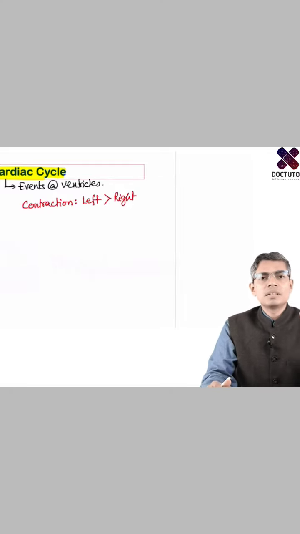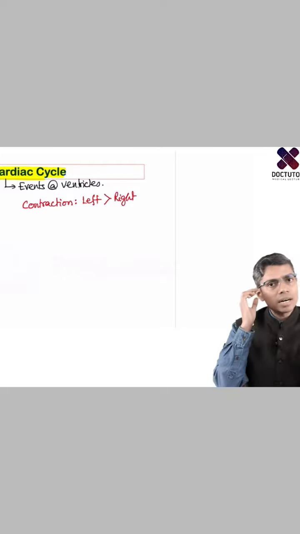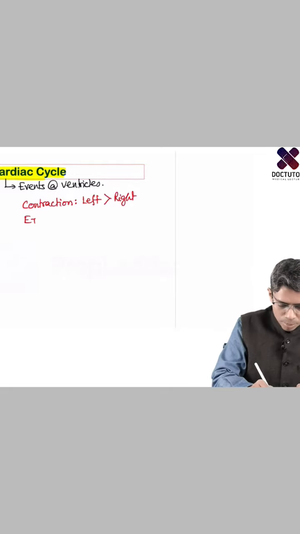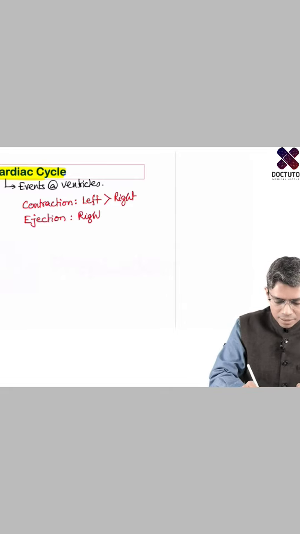very little earlier, although I am saying that both of them are syncytial tissue. Because the depolarization is occurring first in the left ventricle, the contraction of the left ventricle will also start a little bit earlier than that of the right ventricle. But if you look at the ejection of blood from the ventricle, then the right ventricle will start ejection a little earlier than that of the